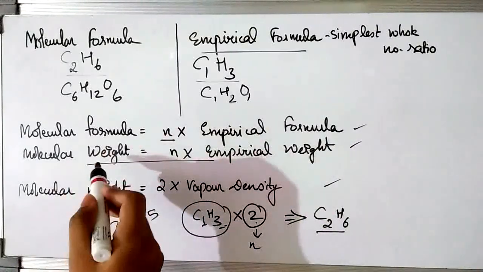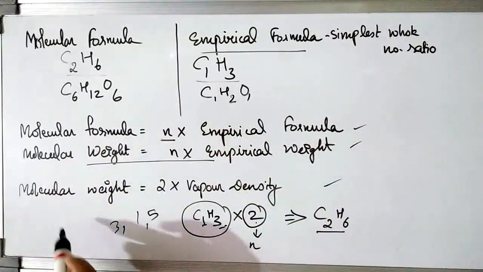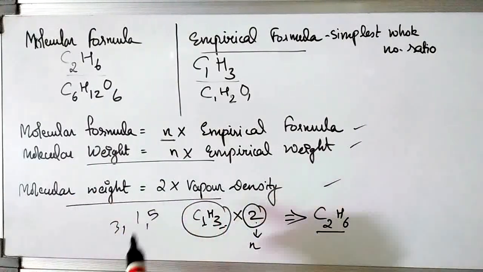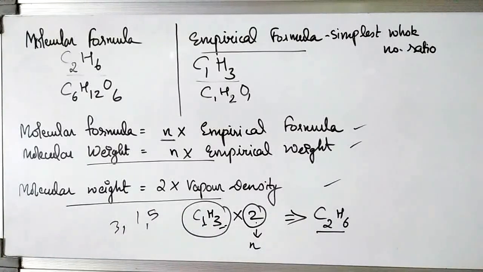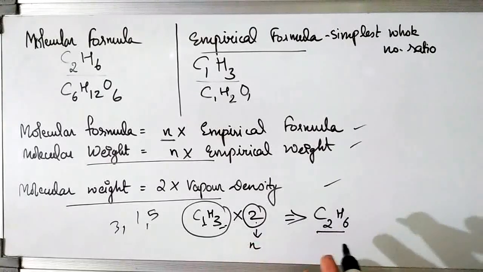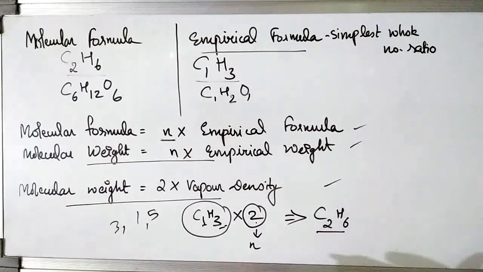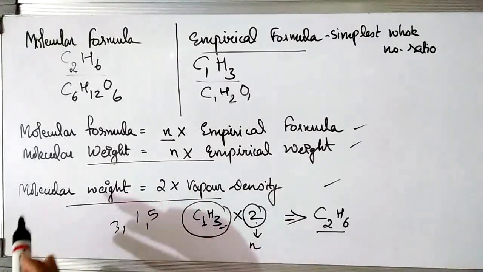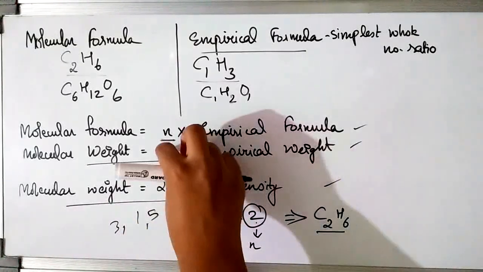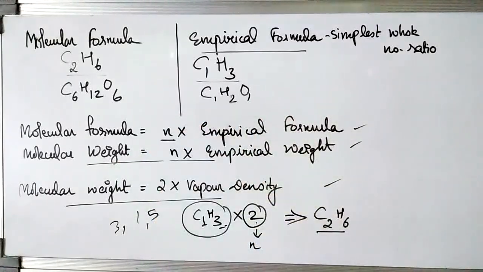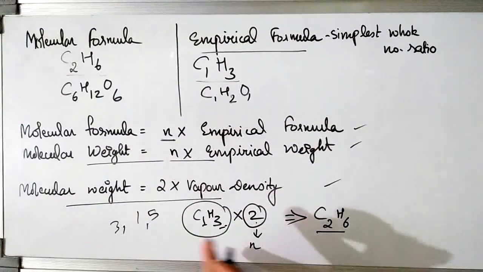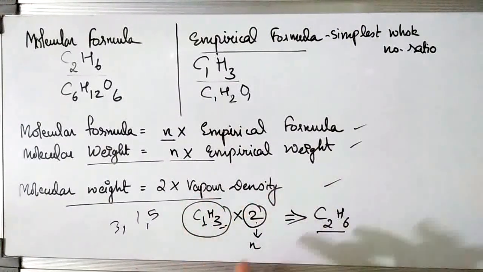So the same formula is in terms of weight. Then one more formula given over here is that molecular weight is equal to 2 into vapor density. Now this is important, like in a few questions they give you in terms of vapor density. So in that situation you have to find the molecular weight. They don't give you the molecular weight, they give you the vapor density. So you have to find out the molecular weight by multiplying 2 into vapor density.